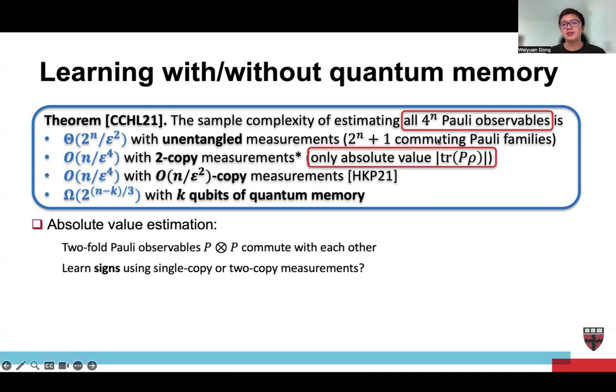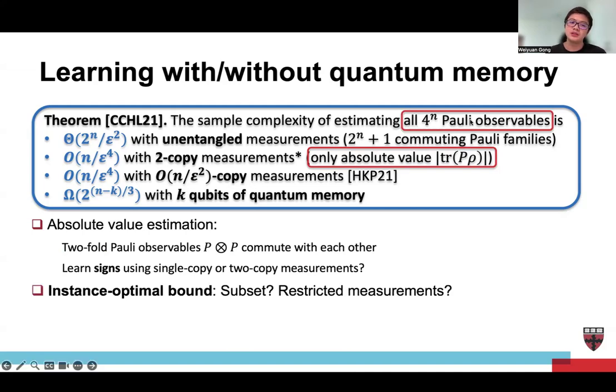A second question is that this theorem holds for all the Pauli strings. So can we derive some instance optimal bound? For example, we have a subset of Pauli strings, or we have restricted measurements, not restricted like single copy or 2 copy, but like a subset of single copy measurements.